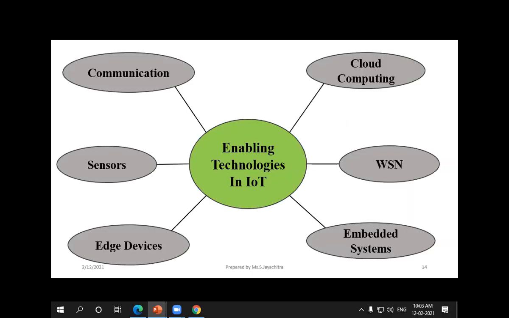The next thing is IoT enabling technologies. The enabling technologies play a major role in IoT. First, communication. Second, cloud computing. Third, wireless sensor network. Fourth, embedded system. Fifth, edge devices. Sixth, sensors. Seventh, communication.